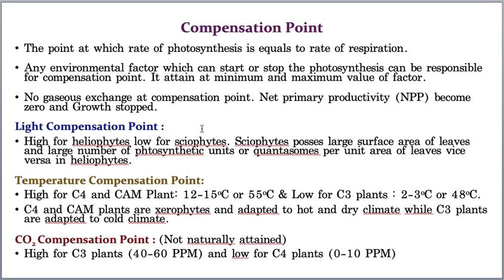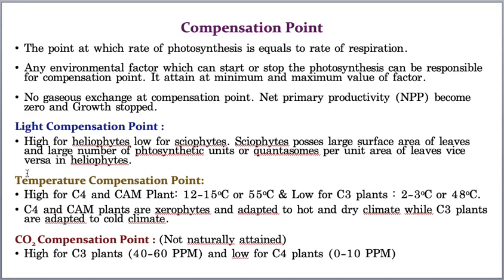I think I told you and you understood, but for safety I am repeating once more. Heliophytes means sun-loving plants. Sciophytes means the plants which grow under shade. That means shade-loving plants are called sciophytes. Light compensation point is high for the heliophytes and low for the sciophytes. And sciophytes possess a large surface area of leaves and a large number of photosynthetic units or quantasomes per unit area of leaf, and vice versa in heliophytes.